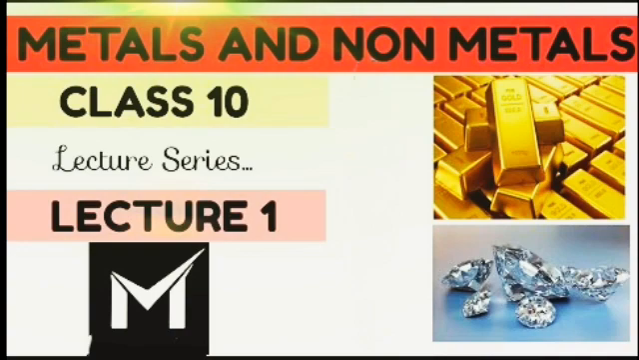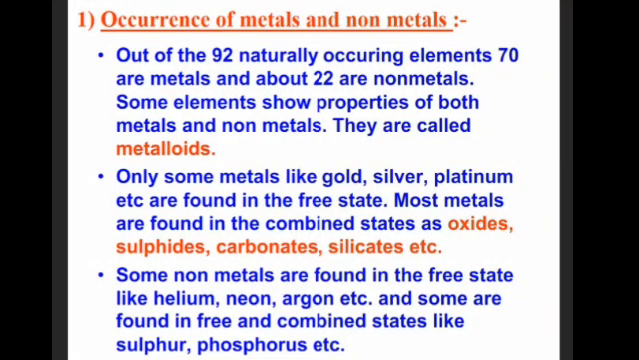This will be the first lecture of this lecture series in which we will be discussing the physical properties of metals and non-metals. So starting with metals. Here first we will briefly discuss the occurrence of metals and non-metals. It is found that out of 92 naturally occurring elements, 70 are metals while 22 are non-metals. There are some elements that show the properties of both metals as well as non-metals. They are known as metalloids.